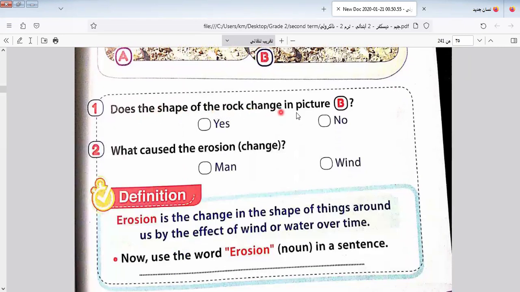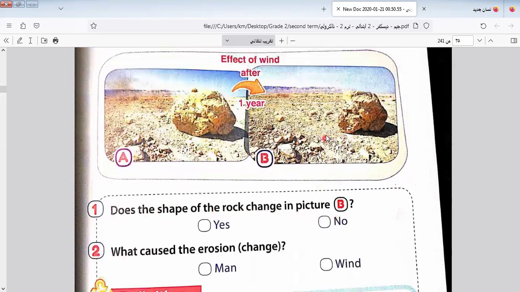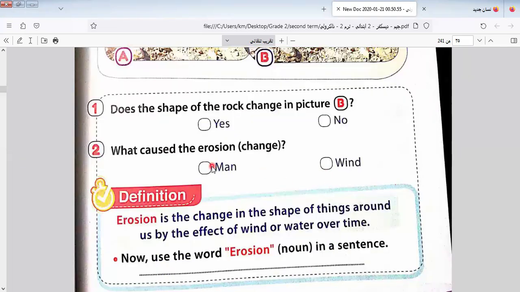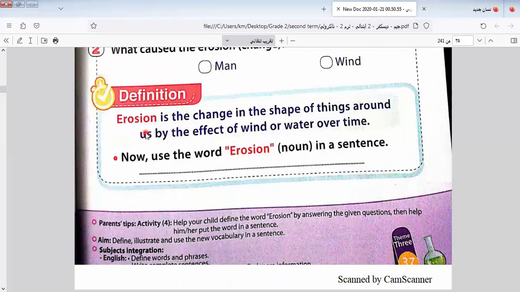Does the shape of the rock change? Yes, it changes. Is the erosion or the change made by rain or wind? It's by wind. Let's know the definition of erosion. Erosion is the change in the shape of things around us by the effect of wind or water over time. This is called erosion. I will repeat it again.